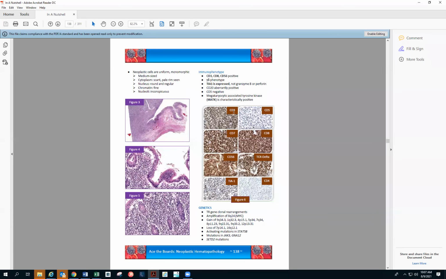And then the immunohistochemistry, you quickly see that it is CD8 positive, this one, CD56 positive. There are T cell markers, including 3 and 7. CD5 over here is downregulated. It is gamma delta. So basically, TCR delta is positive, and then TIA1 is positive, CD4 is negative, CD8 is positive. So that's that.